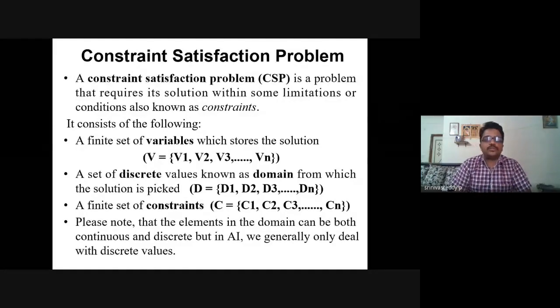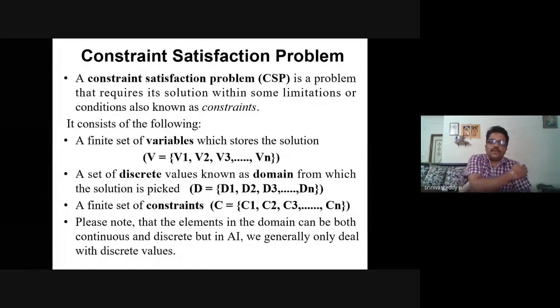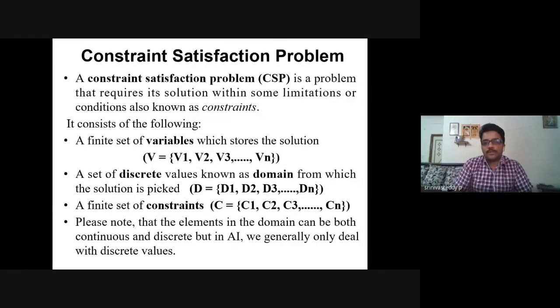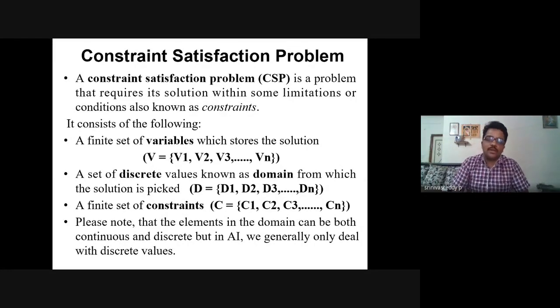So to consider that, we have a finite set of variables which store some values, right? One thing we need to remember is that the same value should not be assigned to different variables. Suppose v1 has 5, then v2 should not have the value 5. You know what a variable is and how to assign a value to a variable. So we can have a finite set of variables where we assign values, but those values should not repeat. Why? Because this is one of the most important conditions we are going to have.